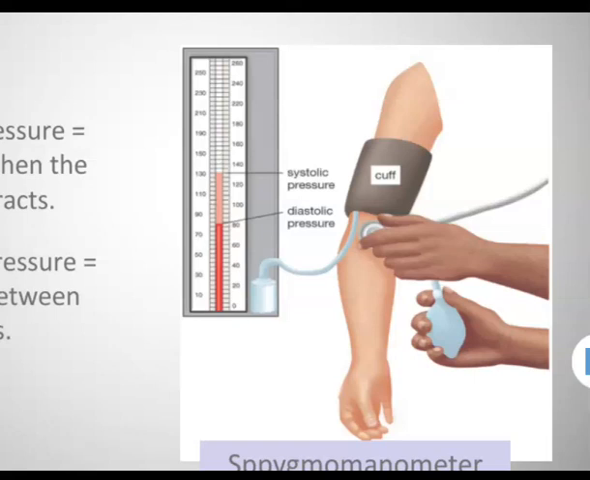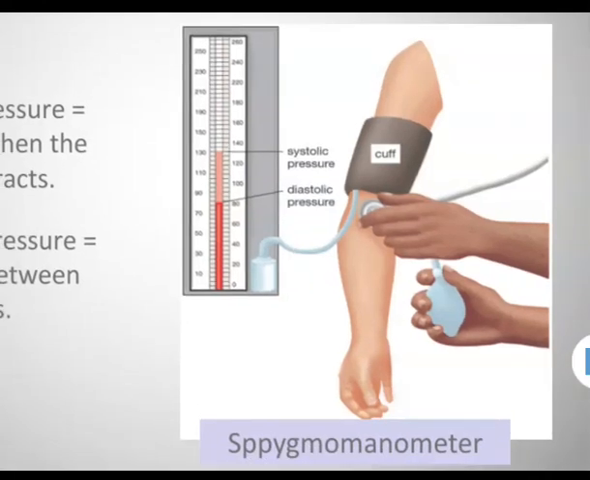Let's see measurement of blood pressure. It is measured with the help of an instrument called sphygmomanometer. This instrument consists of an inflatable rubber bag covered by a cotton cloth. It is connected with the help of a tube to a mercury manometer on one side and a rubber bulb on the other side.